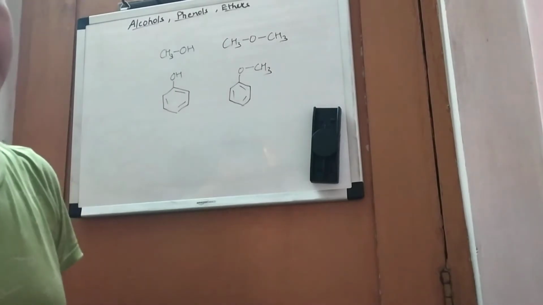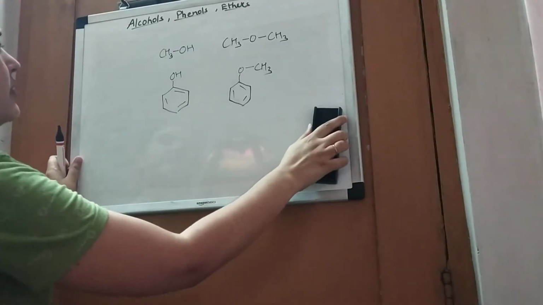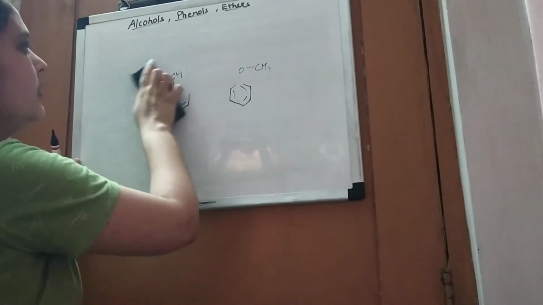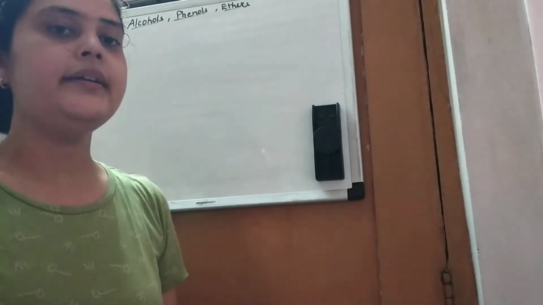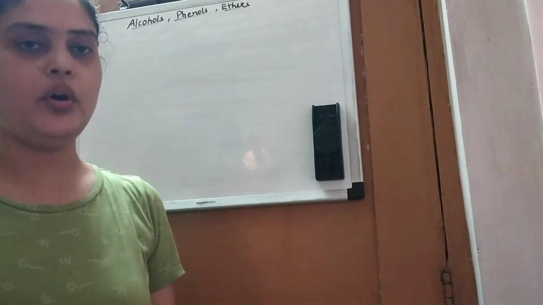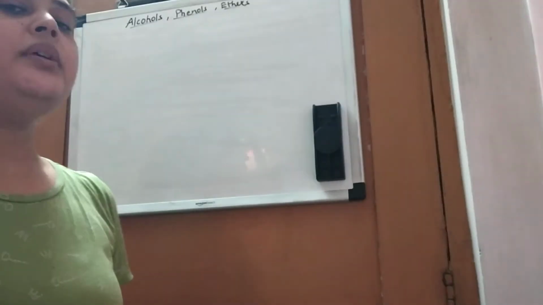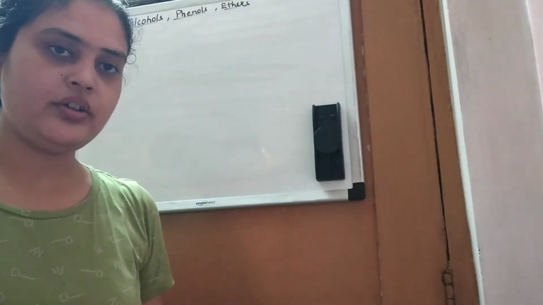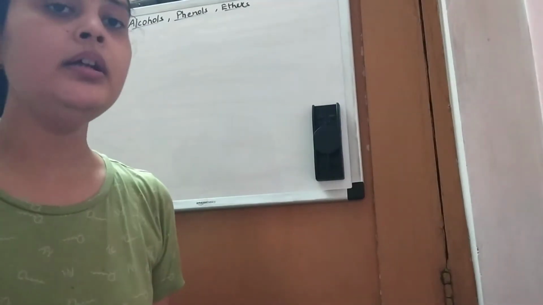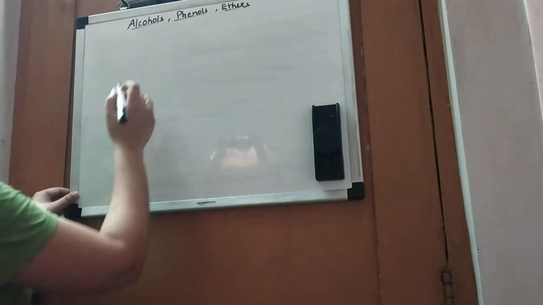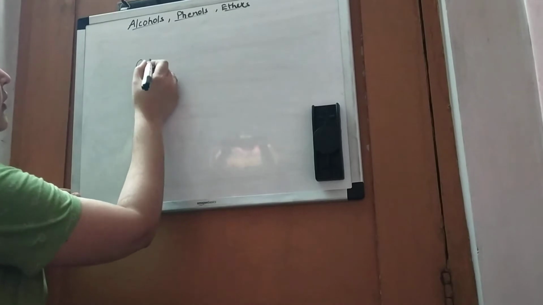Now we will classify them. Firstly, alcohol can be mono, di, tri or polyhydric. Mono means only one hydroxy group, di means two hydroxy groups, and poly means more than two hydroxy groups. For example, you have a monohydroxy group.